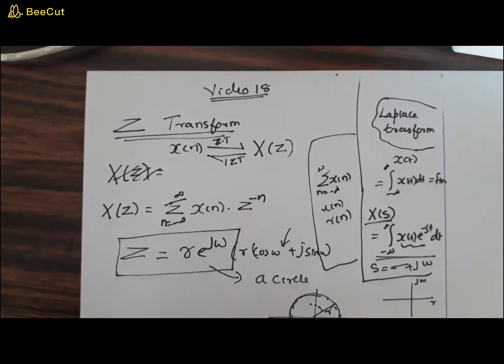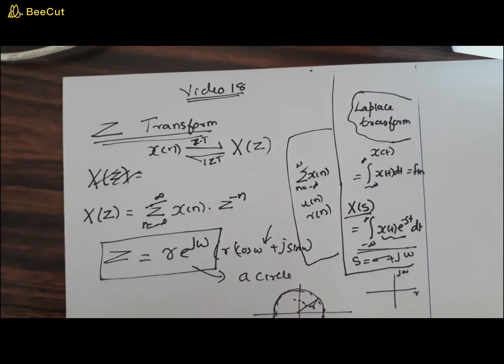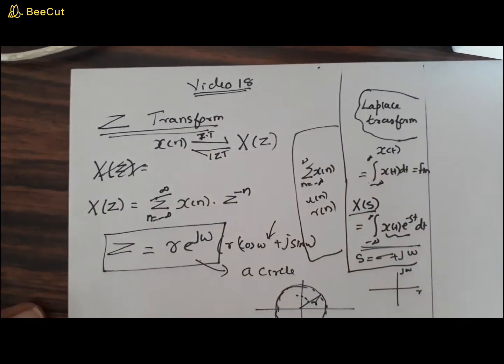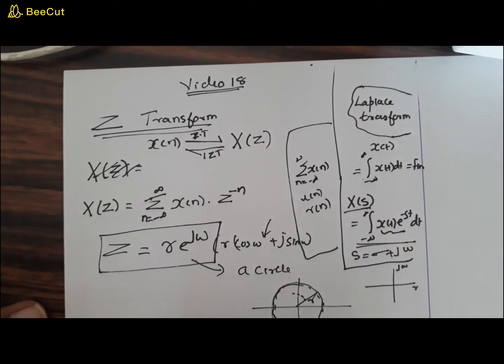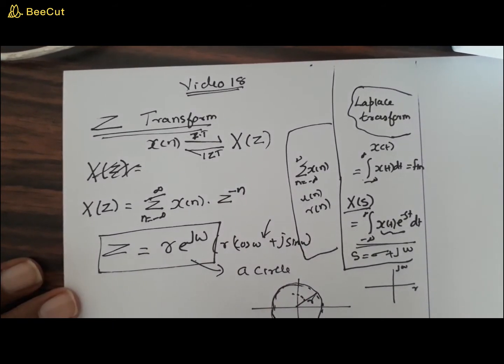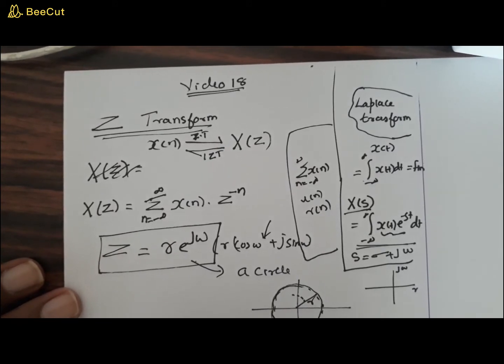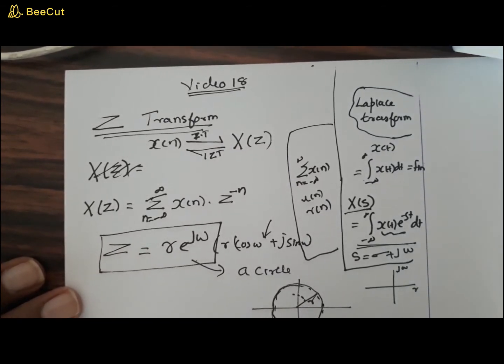Now if you are given x of z, how will you find x of n? So x of n is called the inverse z transform, IZT. Now how will you get that? x of n is given by 1 by 2 pi j. Since we know that x of z is a complex signal, this must be multiplied by z raised to n minus 1, and this is again a complex quantity, and you need to integrate, and that too a closed contour integration, with respect to dz.